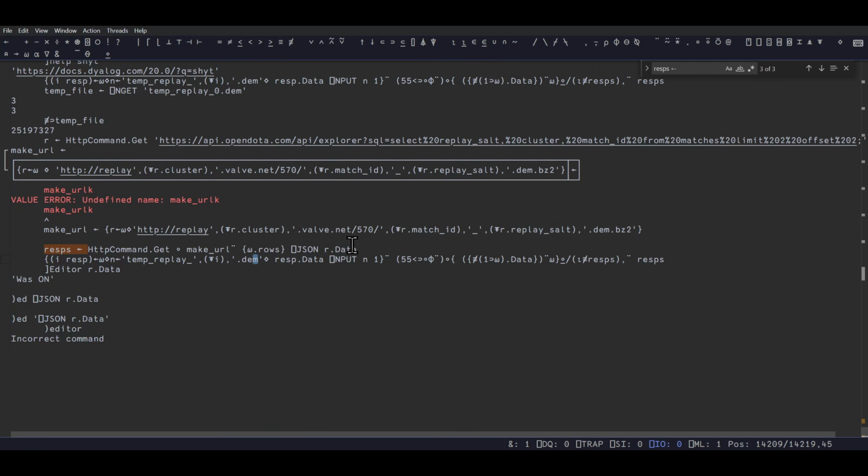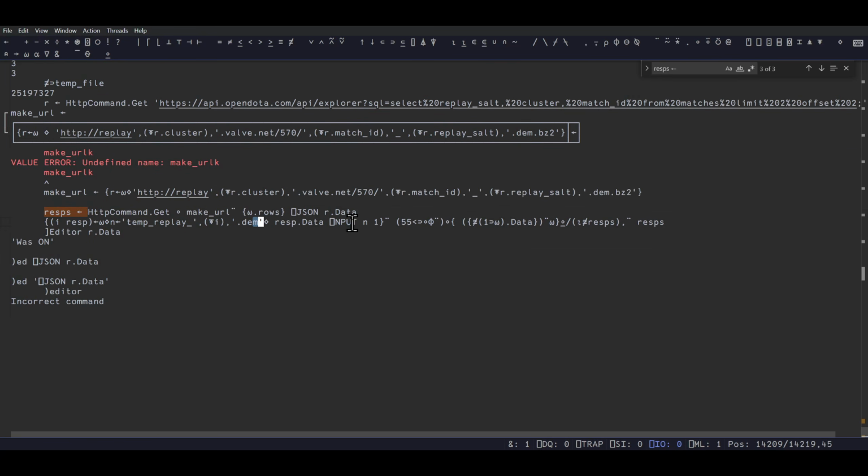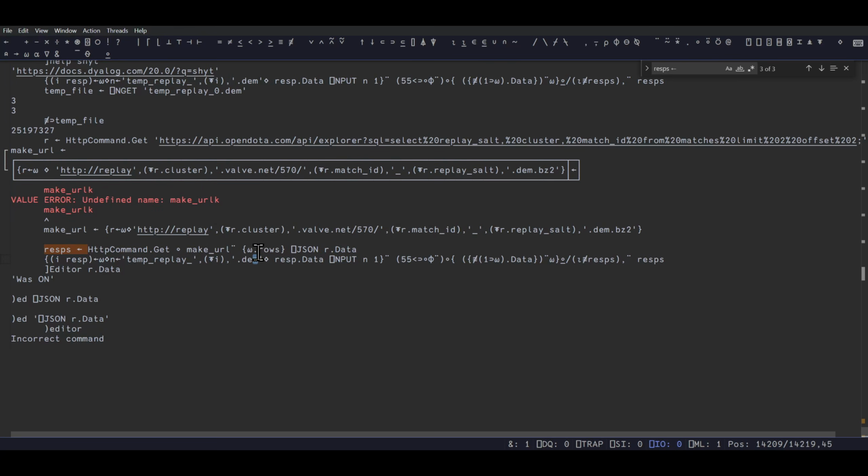JSON. We parse. Nice. You can see here, we saw a little bit there. Parse the JSON. We get its rows. Then for each one of the rows in the response, we make a URL, and then we get all of them. And these are our responses. Then the problem is some of the responses are running out of workspace memory or something. So we want to filter out all the elements whose length is less than 55, and we want to capture, we join them with each of their original indexes into the resp list.